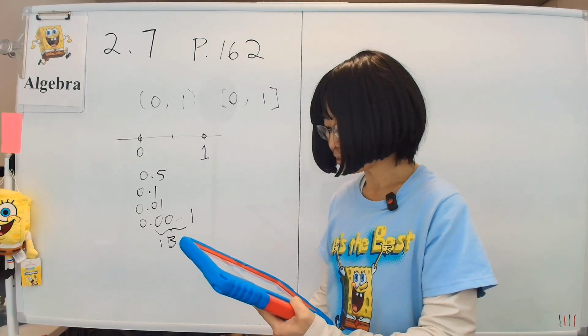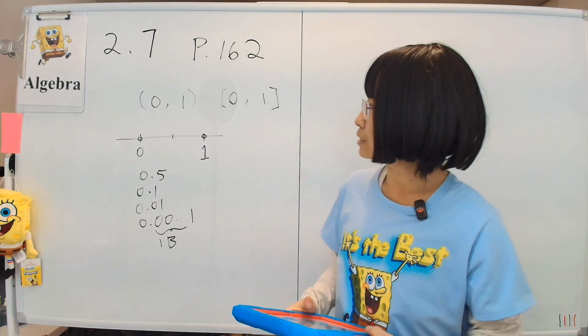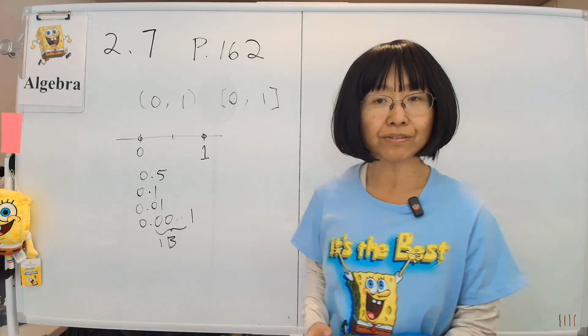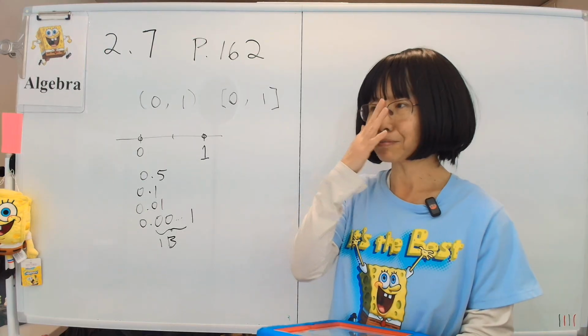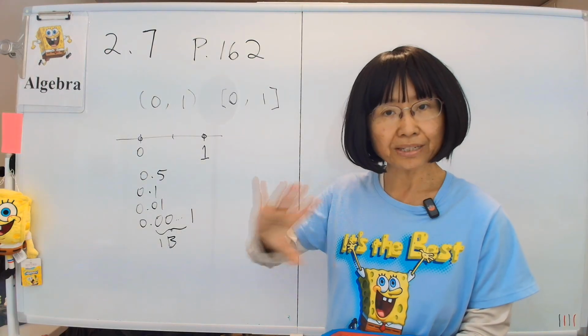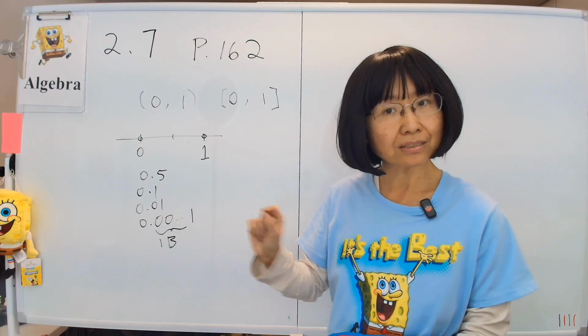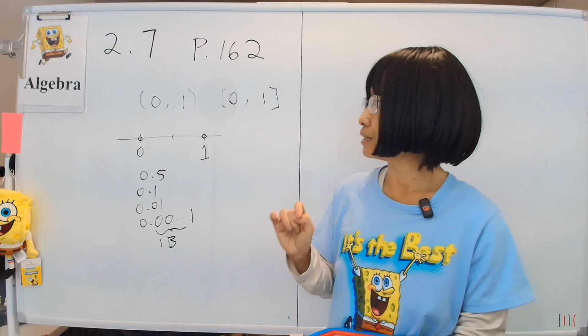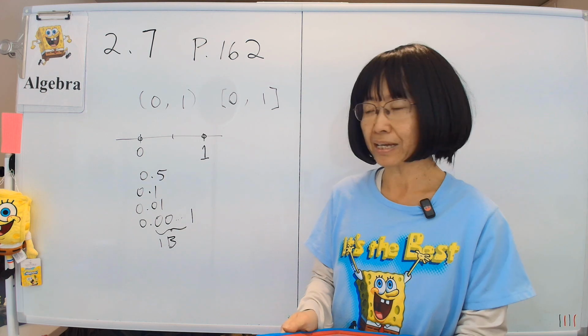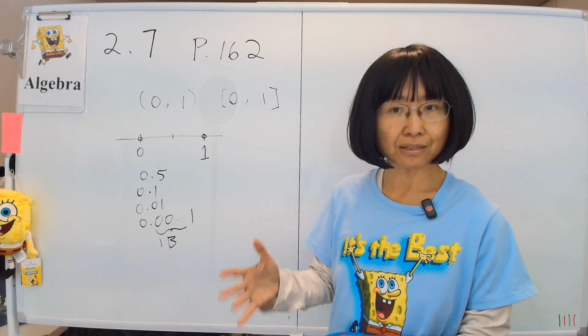Next, let's consider the symbol infinity. Infinity means you go on forever. Infinity is not a number. It just means that the direction goes without stopping. Infinity does not stop. Okay, that's a careful distinction that you should make: do not think of infinity as a number because it isn't.